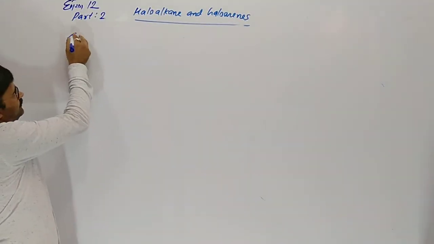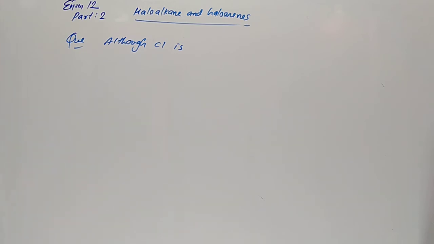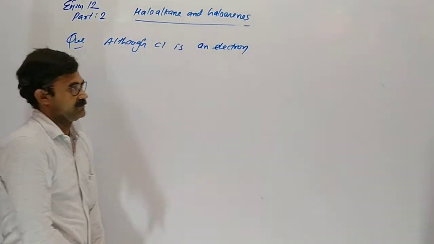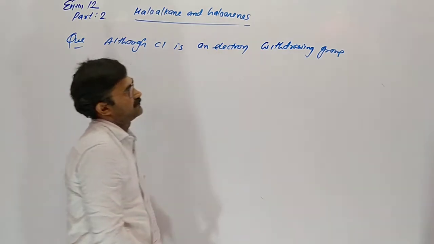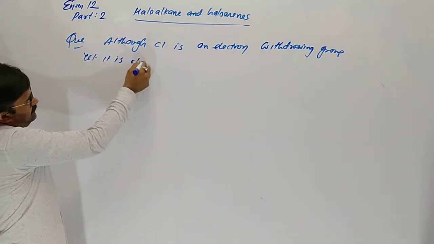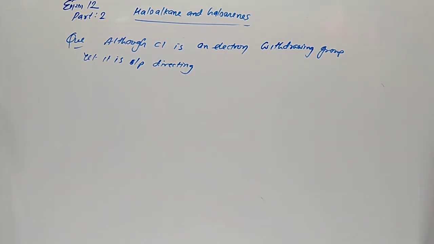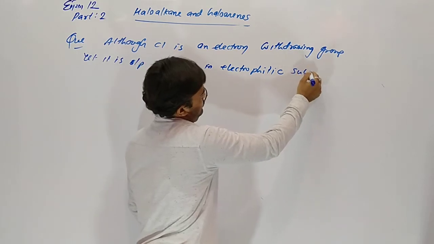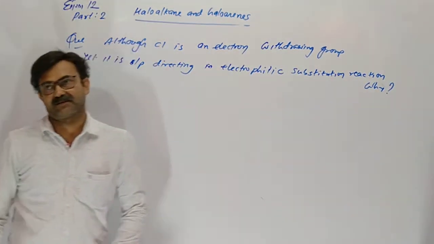Although chlorine is an electron withdrawing group, yet it is ortho-para directing in electrophilic substitution reaction. Why? This is our question.